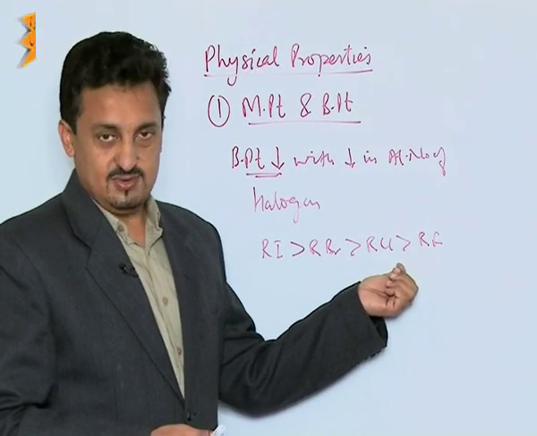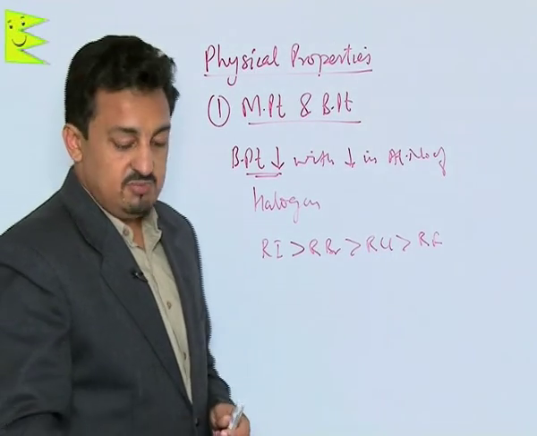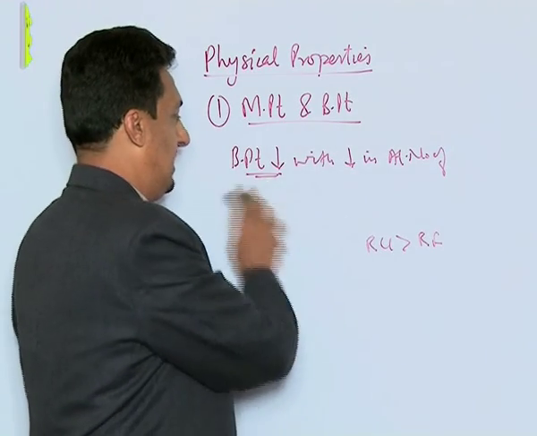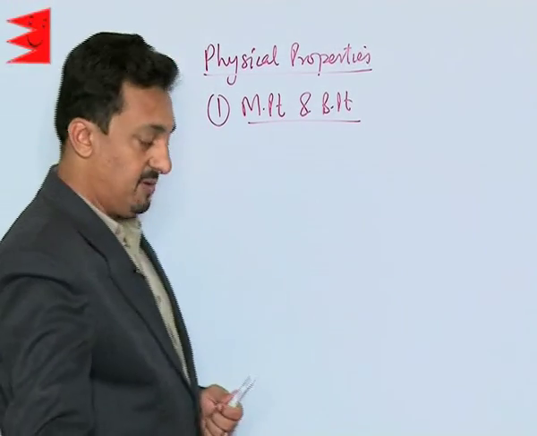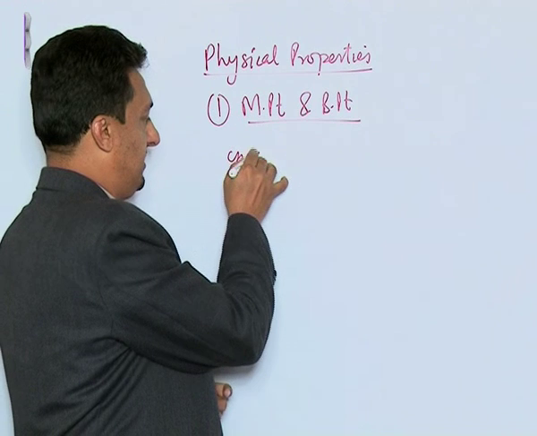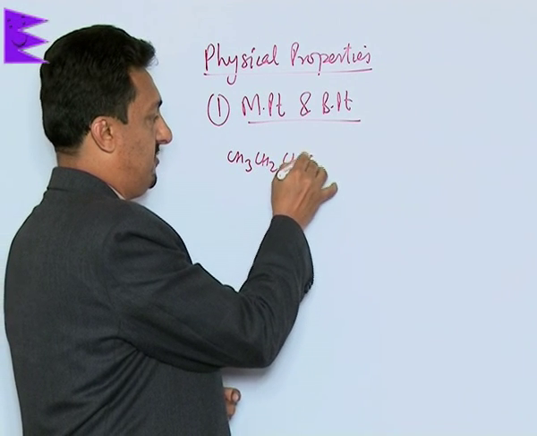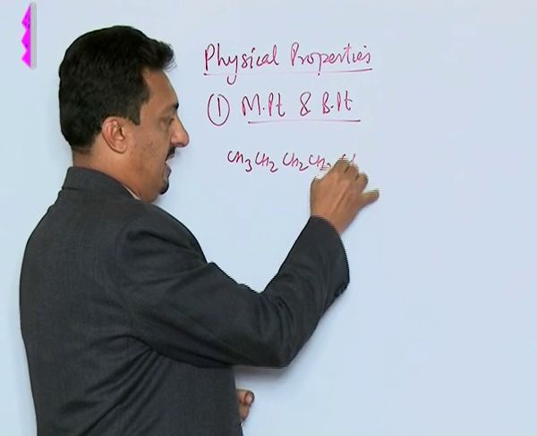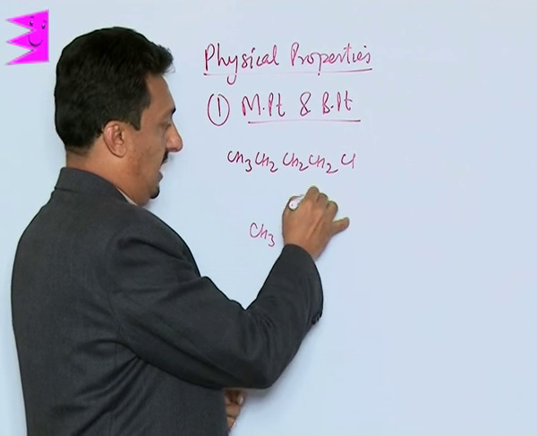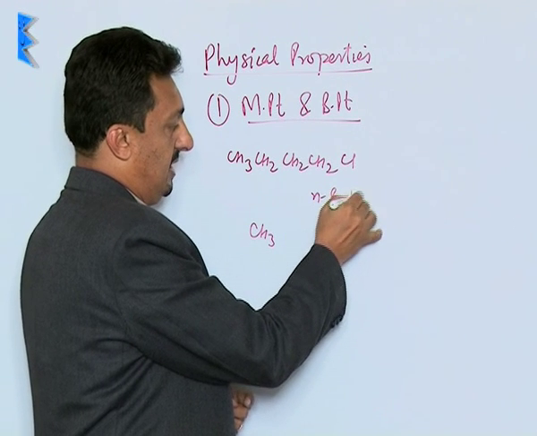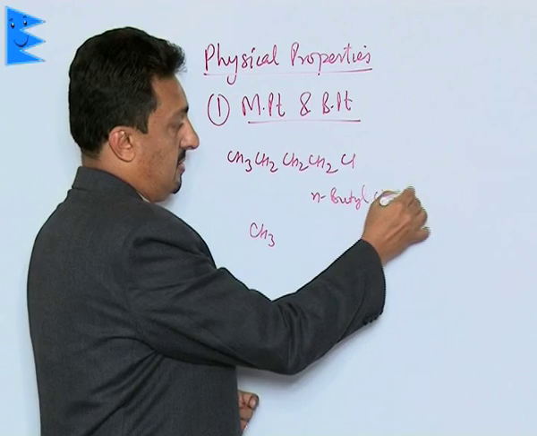Then among isomeric alkyl halides, if we have to compare, suppose we take the example of CH3CH2CH2CH2Cl, this is n-butyl chloride.